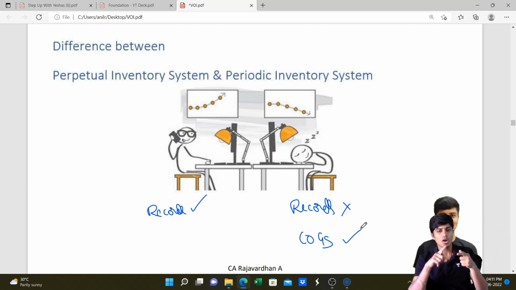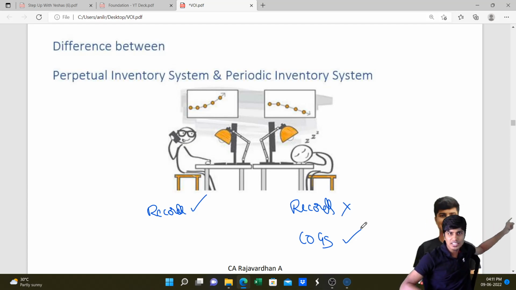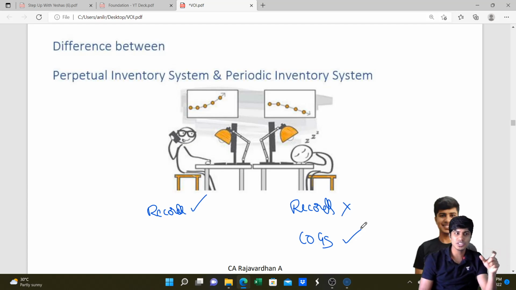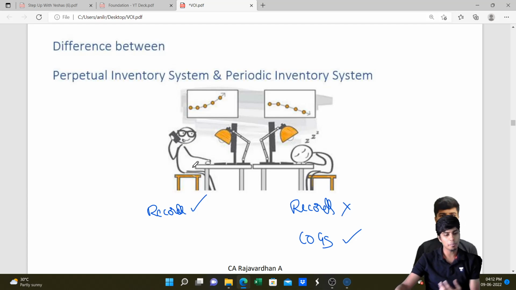How do we do this? Opening stock of this year is closing stock of last year. That's available. Purchases we'll understand by understanding the total payments made, and COGS is basically found as total sales made minus our total profit margin, percentage margin. Once we eliminate that, we get COGS, and using that you find closing stock as balance. This is not a scientifically correct method, but it is followed when the records are not maintained properly. And proper records maintained means on any given day, if you ask how much is the closing stock, they'll be able to tell. Why? For every receipt, for every issue, it will be recorded.